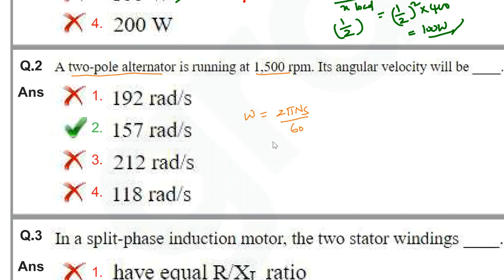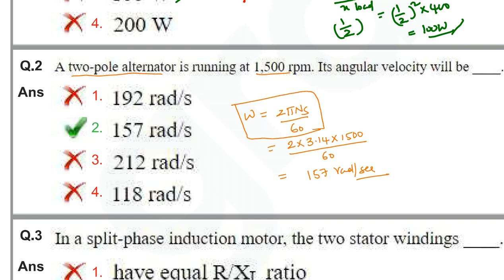That is 2 into 3.14 into 1500 divided by 60. Once you do the calculation, you will get the answer as 157 radians per second.